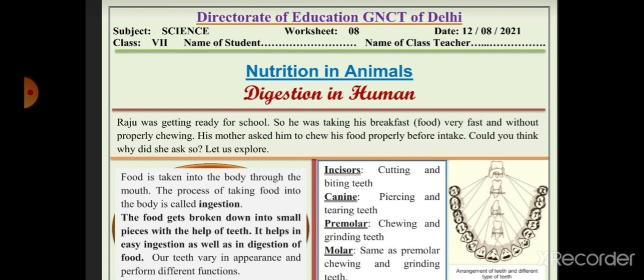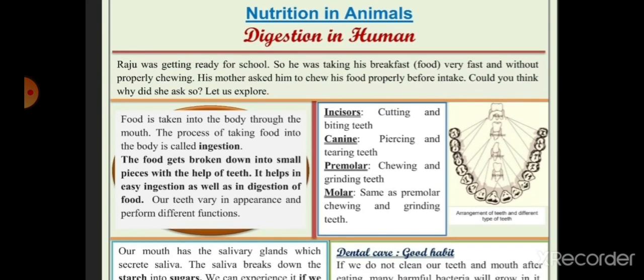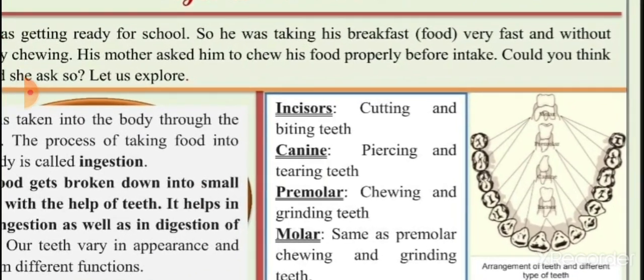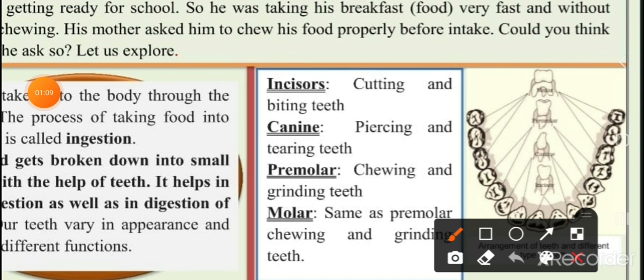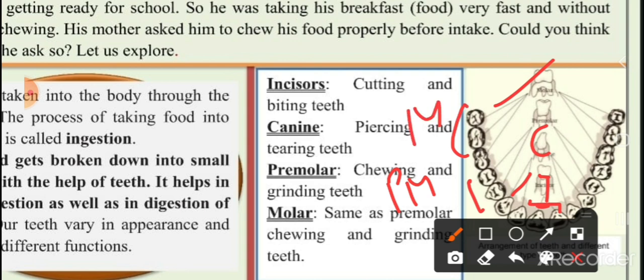Now, our teeth vary in appearance and perform different functions. If we open our mouth and see our mouth cavity, we will see these types of structures in our mouth, right? This is the pattern of our teeth in our mouth cavity. So these are the incisors which are in front of our mouth, then our canines, then premolars, and then molars.